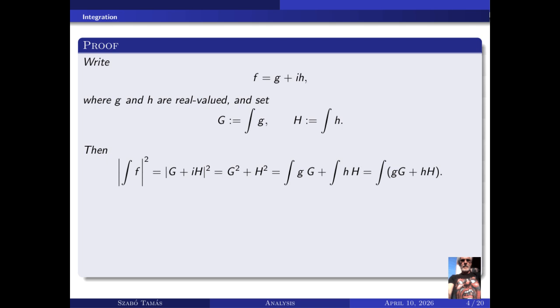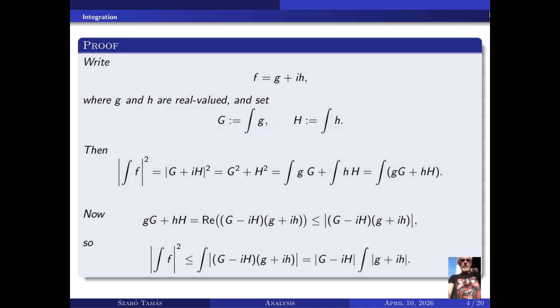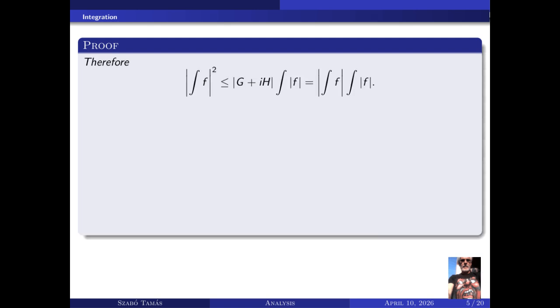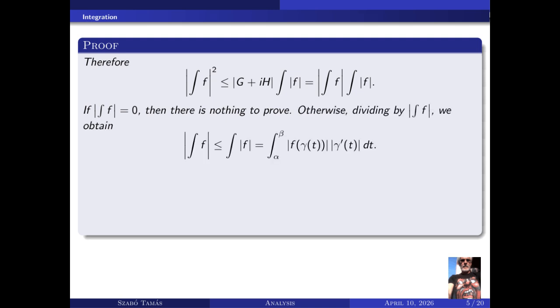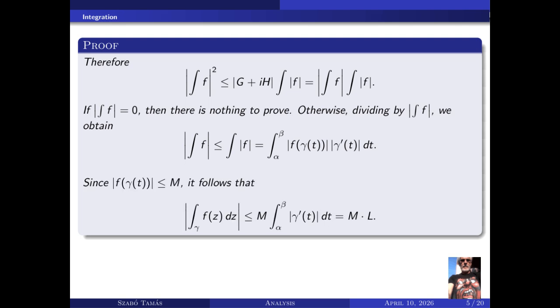By definition, ∫_γ f(z) dz = ∫_α^β f(γ(t)) γ'(t) dt. Therefore, |∫_γ f(z) dz| = |∫_α^β f(γ(t)) γ'(t) dt|. This is less than or equal to ∫_α^β |f(γ(t))| |γ'(t)| dt, which is less than or equal to M ∫_α^β |γ'(t)| dt, and this is equal to M L.